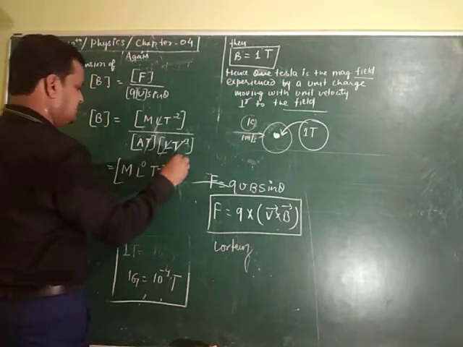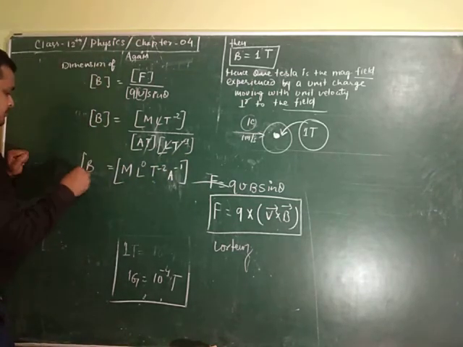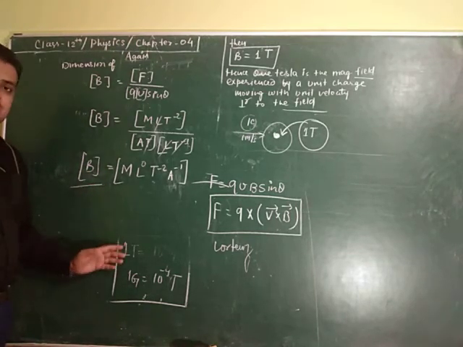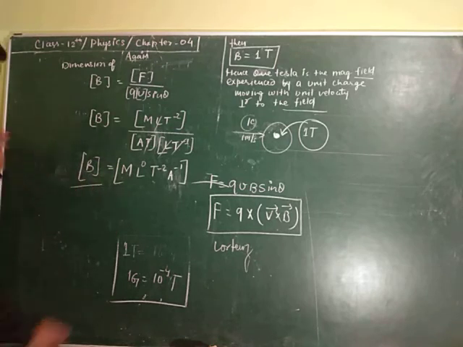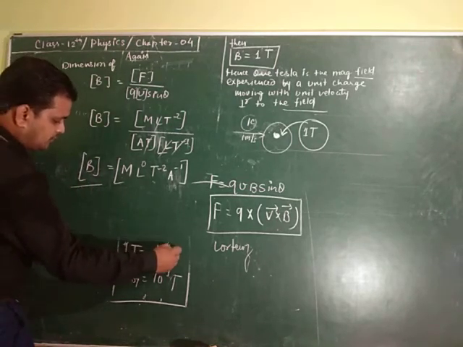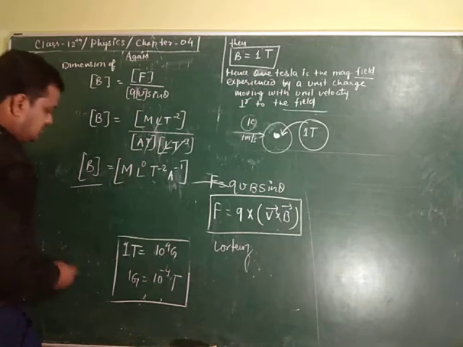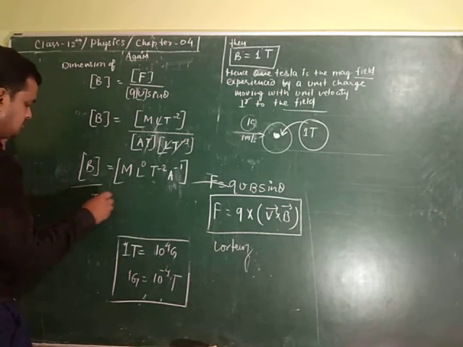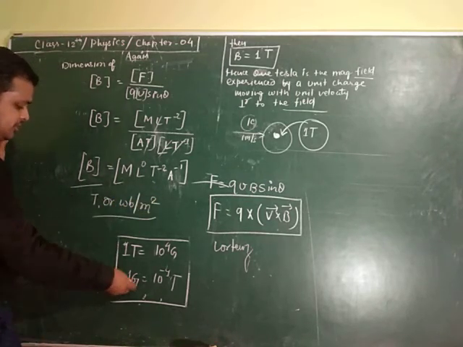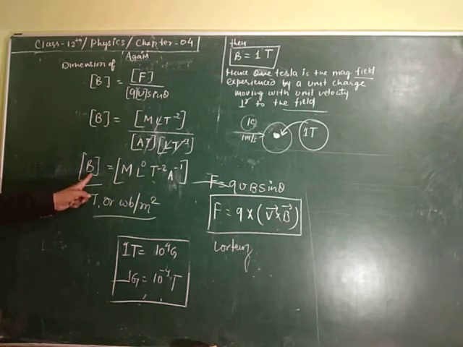This is the dimension of B. So we have studied the dimensions and the SI unit. The SI unit is Tesla, or Weber per meter square, Gauss is the CGS unit, and 1 Tesla is 10 to the power 4 Gauss.